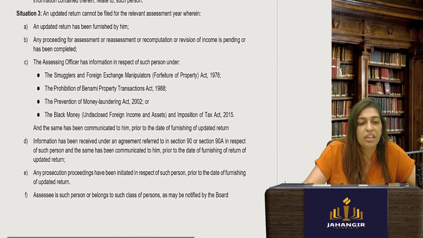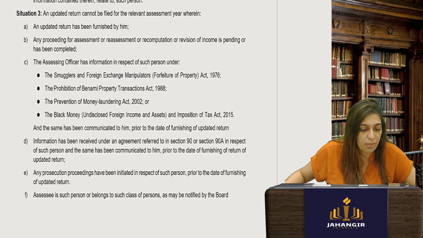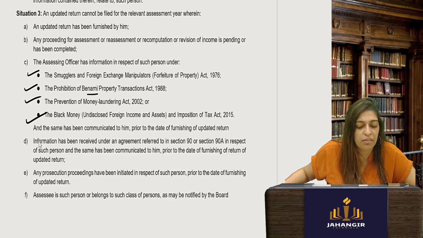Nor can you file for a relevant assessment year wherein an updated return has already been furnished by you, and any proceedings for assessment, reassessment, recomputation or revision are pending. Also, if the assessing officer has information in respect of smugglers and foreign exchange manipulators, prohibition of benami transactions, prevention of money laundering, black money and imposition of tax act, and the same has been communicated to him.